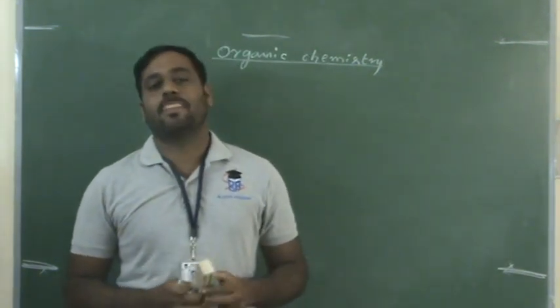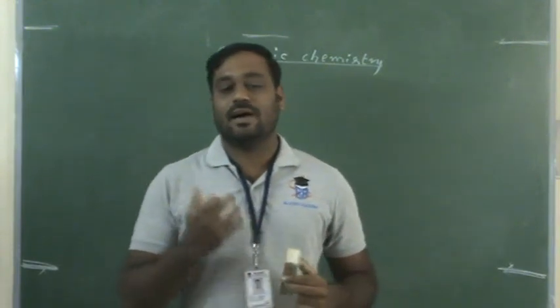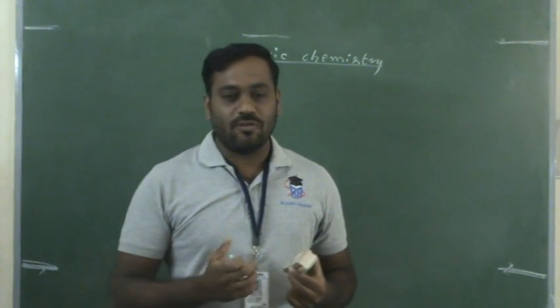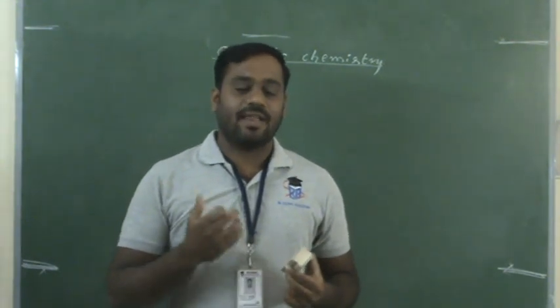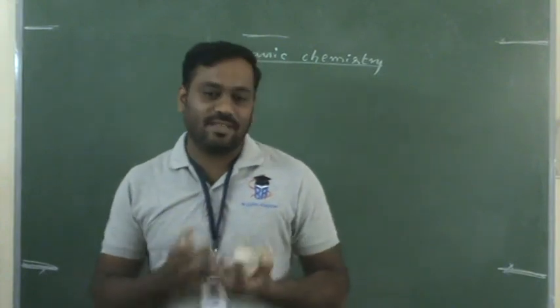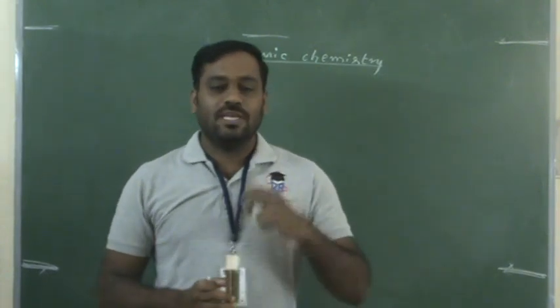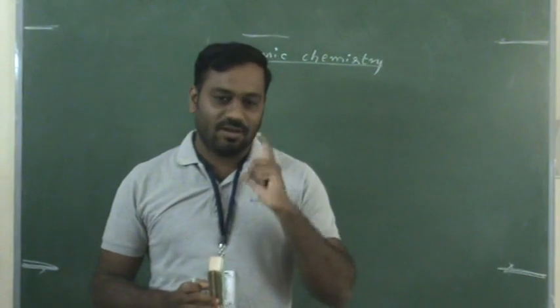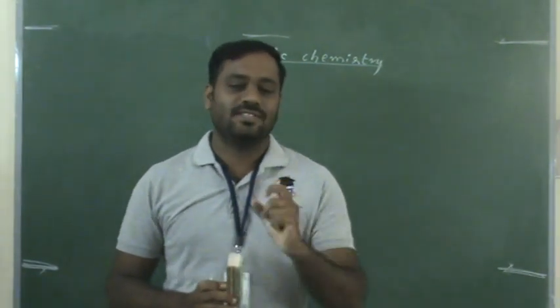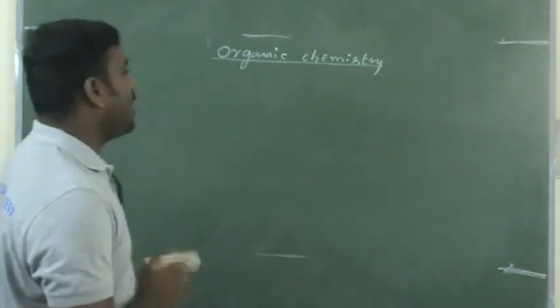Aldehydes, ketones and carboxylic acids are other functional groups, and nitrogen containing organic compounds is a large functional group in both first PUC and second PUC syllabus. For each and every functional group we have one chapter in second PUC organic chemistry. In that, the first topic is halogen compounds.